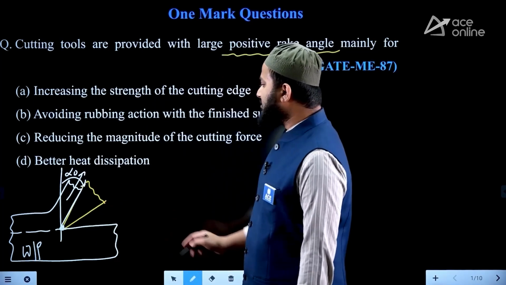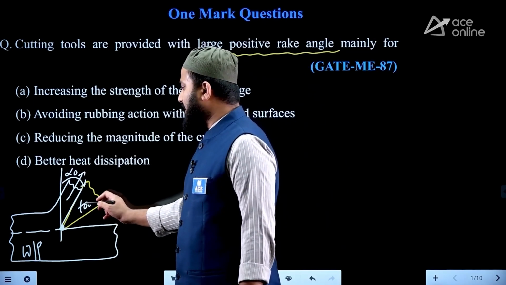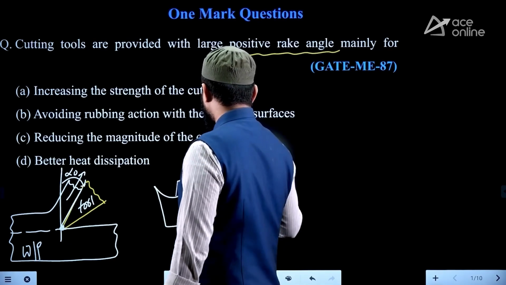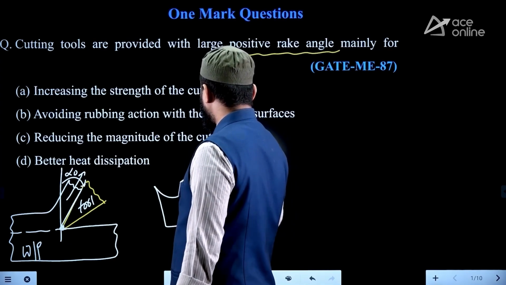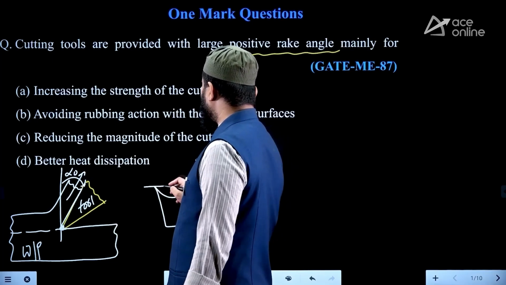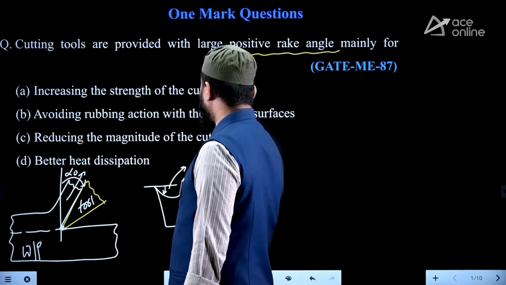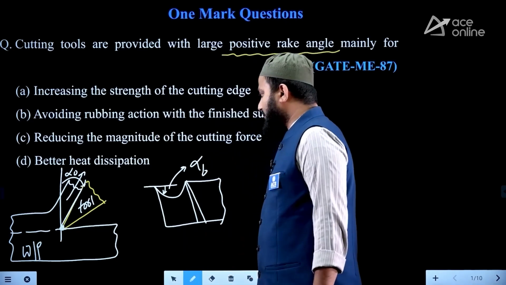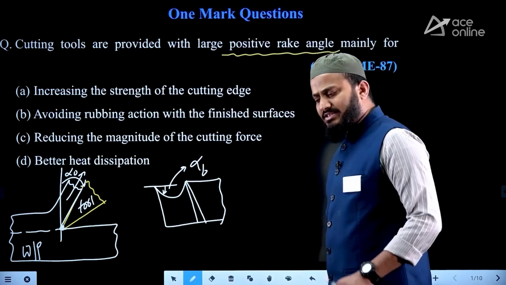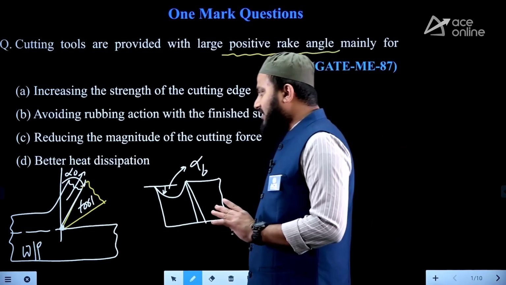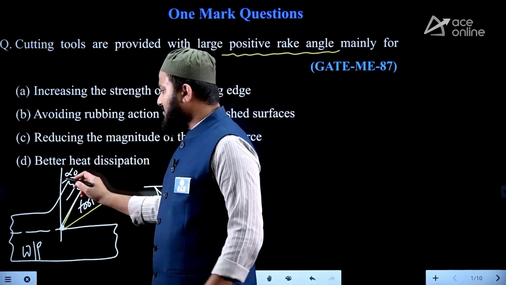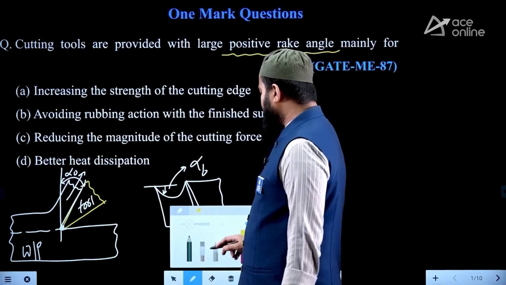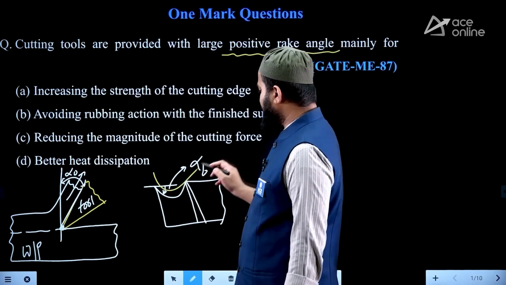Whereas, instead of the wedge shape of the tool on the orthogonal plane, if you draw the front view of the tool, this is the tool projection, and this angle we call the back rake angle, alpha b. As per analysis, we can say both back rake angle and orthogonal rake angle are similar in nature. Purpose is always to make the chip flow easier and faster away from the machine.